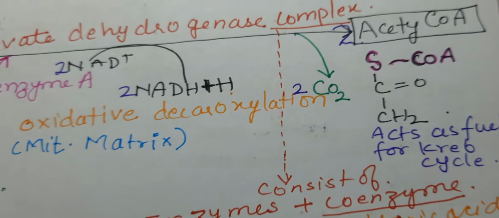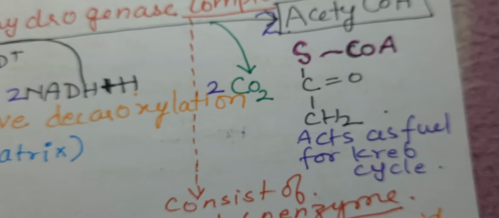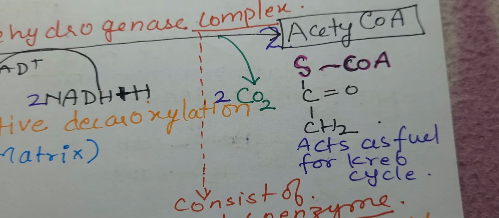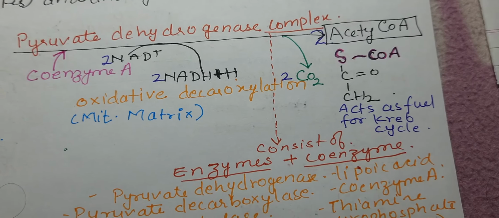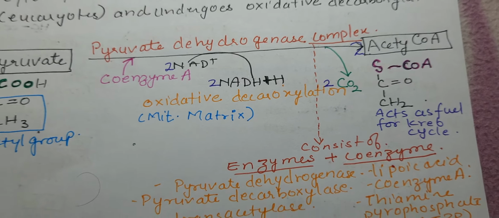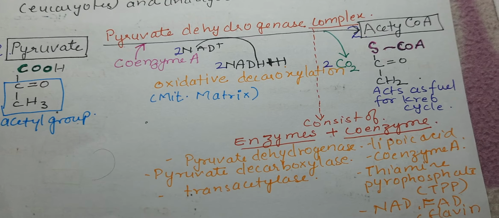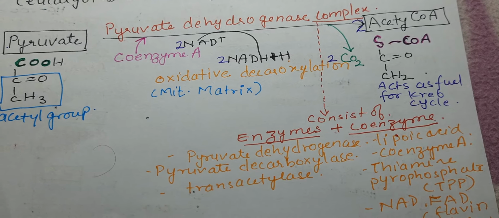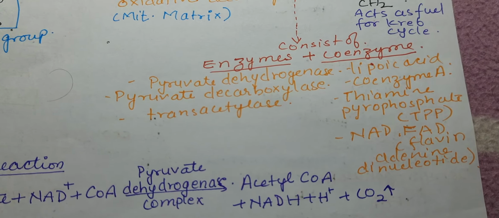And this also catalyzes decarboxylation. So this COO is removed as CO2. So 2 CO2 are formed because two molecules of pyruvate are there. So this is the intermediate reaction in which the pyruvate is converted to acetyl CoA by dehydrogenation, decarboxylation and acetylation, which is catalyzed by different enzymes present in the complex.